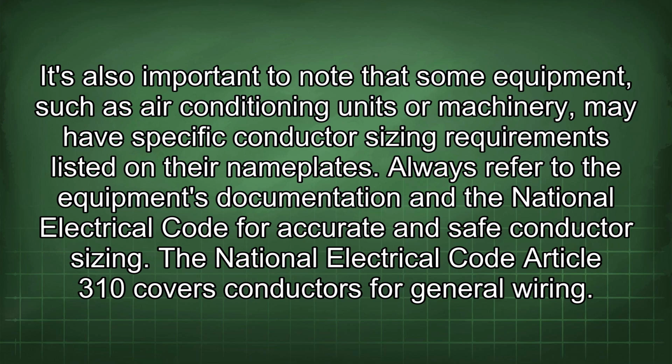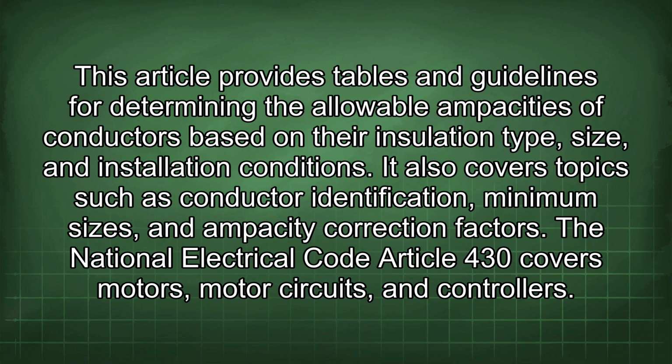The National Electrical Code Article 310 covers conductors for general wiring. This article provides tables and guidelines for determining the allowable ampacities of conductors based on their insulation type, size, and installation conditions. It also covers topics such as conductor identification, minimum sizes, and ampacity correction factors.